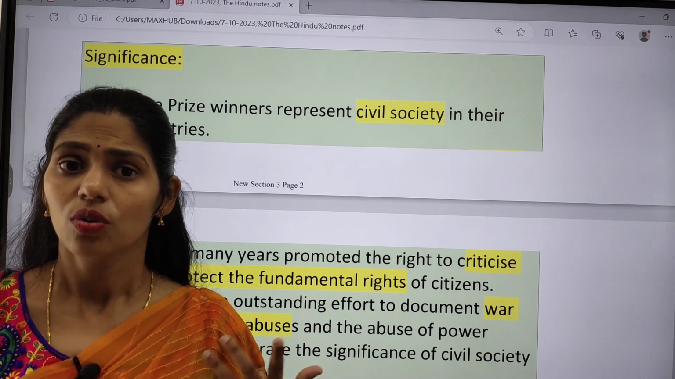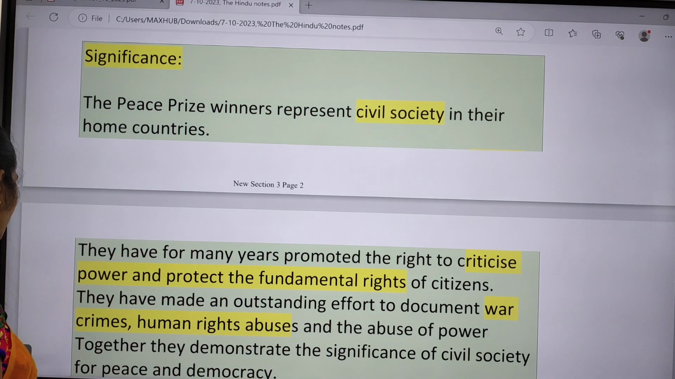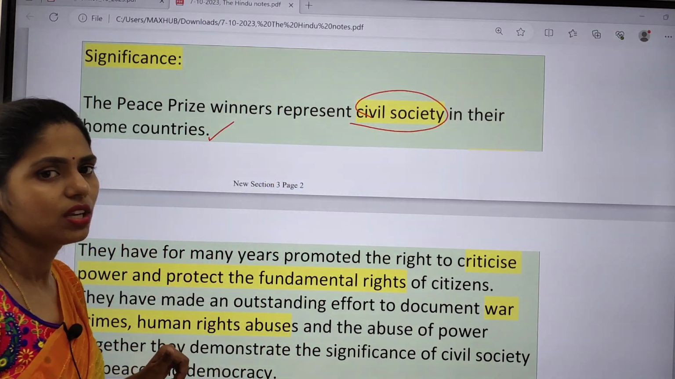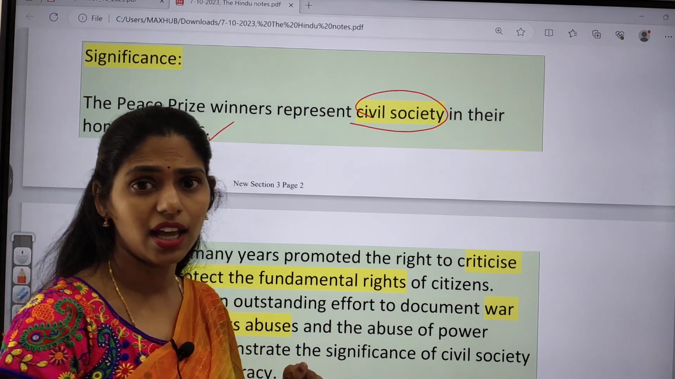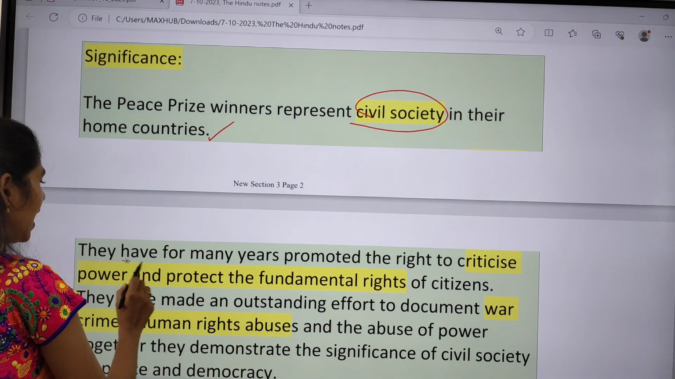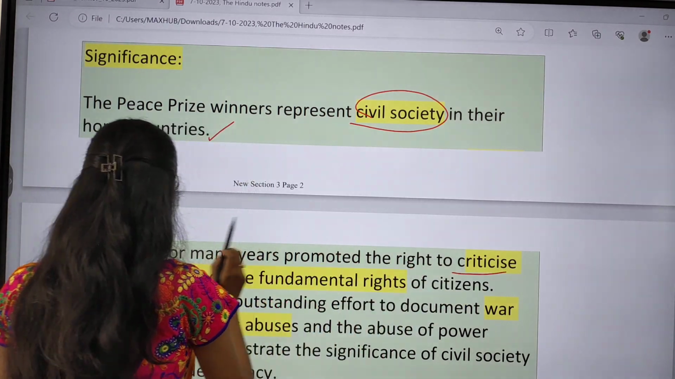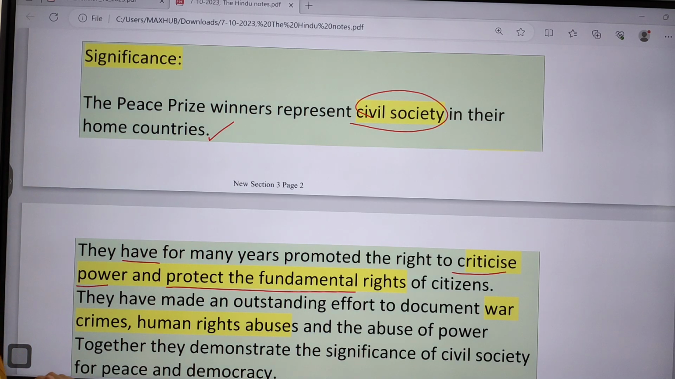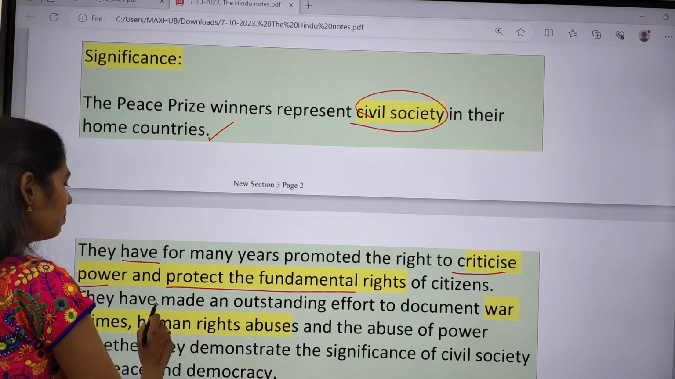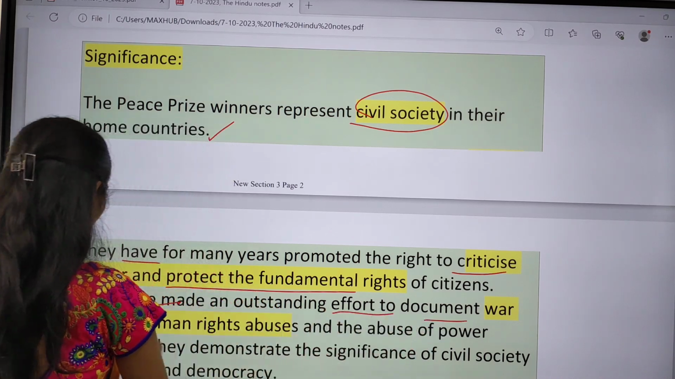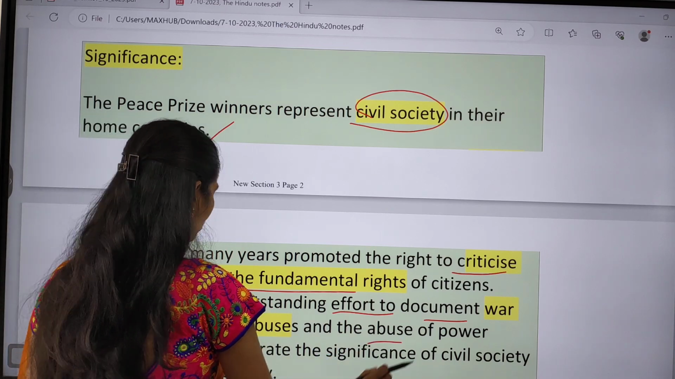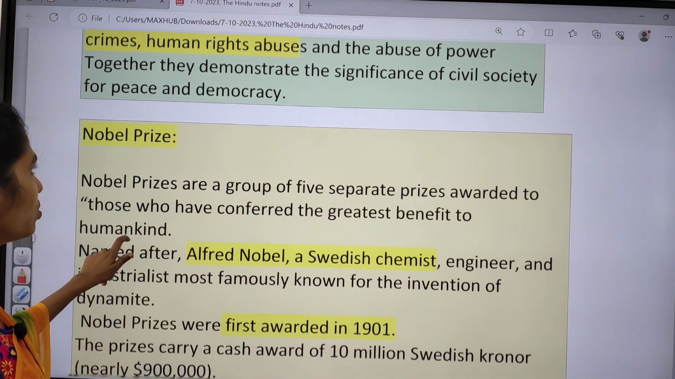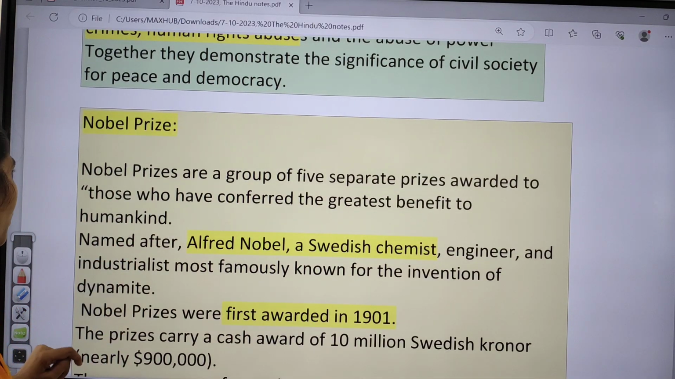So what is the significance? The first one is that Peace Prize winners represent civil society in their home countries, and they have for many years promoted the right to criticize power and protect fundamental rights. So they are fighting to protect the fundamental rights of citizens, and they have also made outstanding efforts to document war crimes, human rights abuses and abuses of power. Together they demonstrate the significance of civil society for peace as well as democracy.